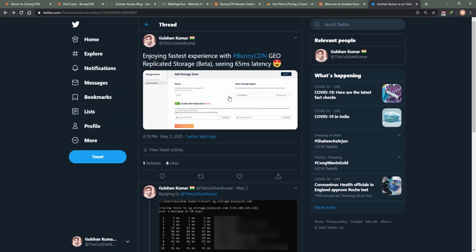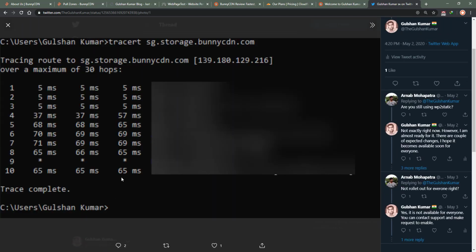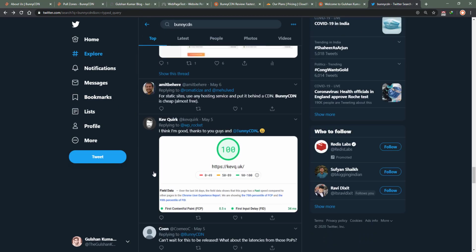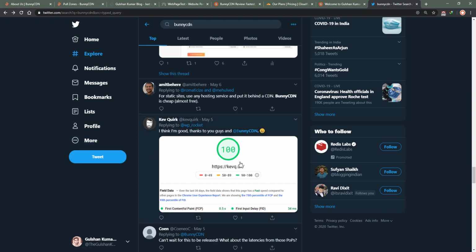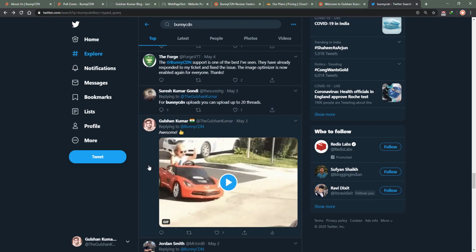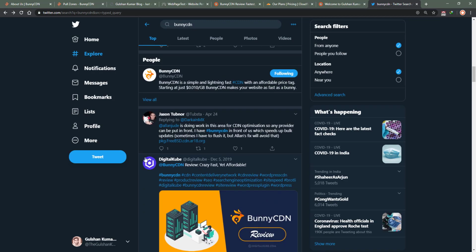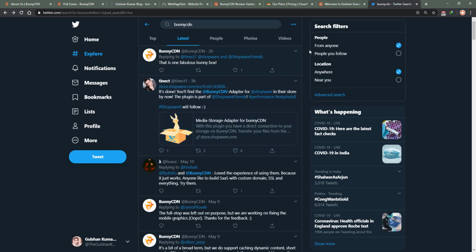I had recently tried it, replicated stories, and I found that latency is decent, 65 ms, which is quite decent. So many people are experiencing amazing results with Bunny. You can see that this one person received a 100 out of 100 score at PageSpeed. Wow, that's awesome. So overall I think people's perspective about this CDN company is very good.